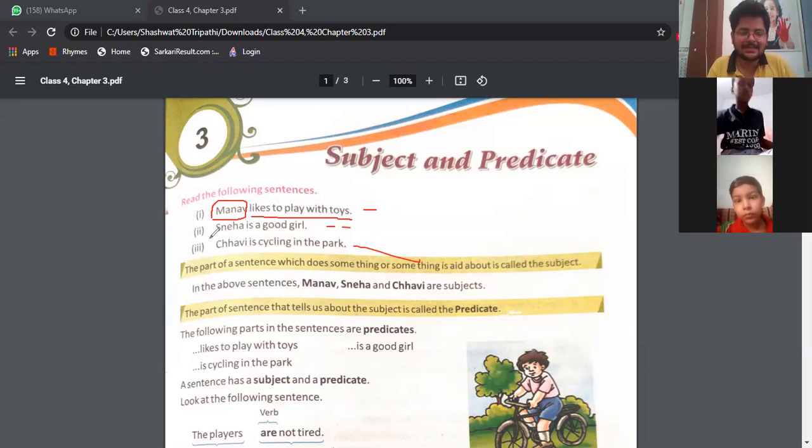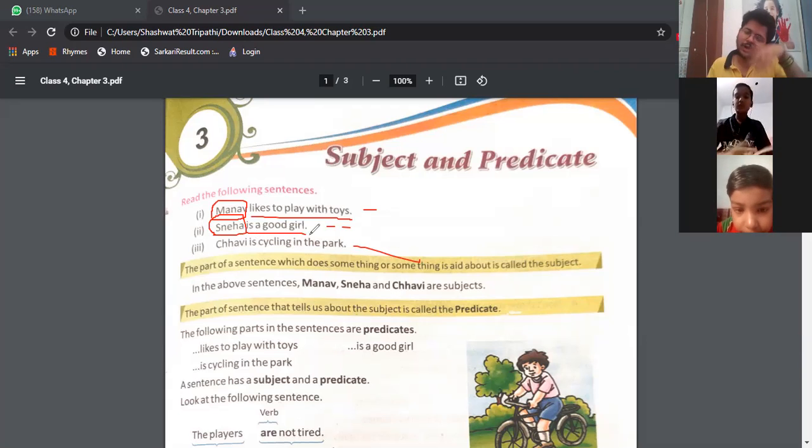Now let us see the second sentence: Sneha is a good girl. Tell me which is the subject here. Sneha. Sneha is the subject. And which is the predicate? Is a good girl is the predicate. See, the thing which is not the subject will be the predicate. The entire remaining part will be the predicate.